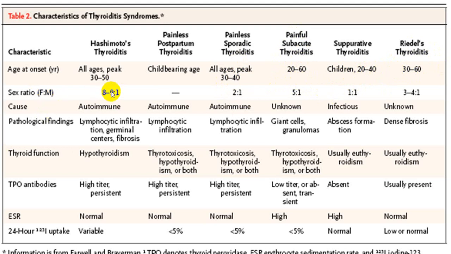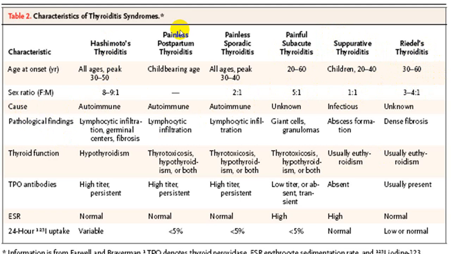Females are always more common than males. In painless also, females are more common than males. Subacute is also more common in females as compared to males. But in the suppurative variety, both can be equal. While in Riedel's, again, females are more prone as compared to males.